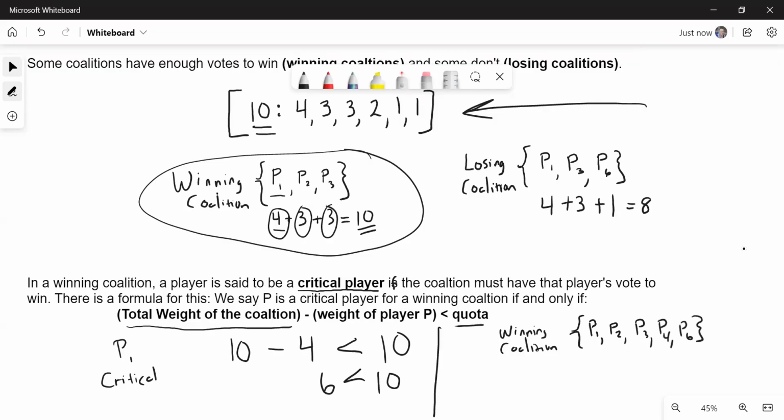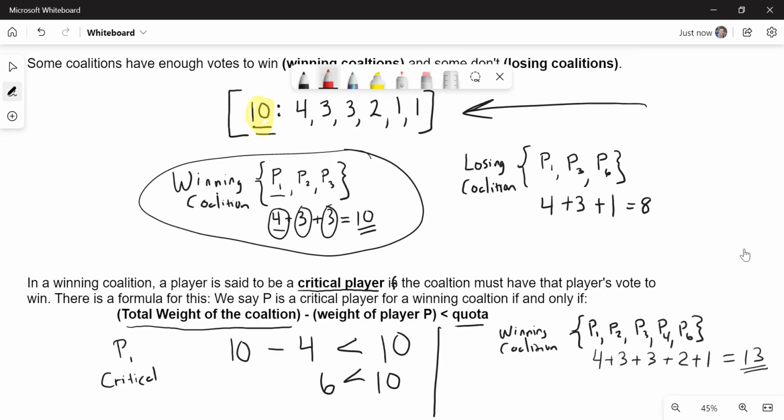Right, if you look at the weight of this system, the total weight, it would be 4 plus 3 plus 3 plus 2 plus 1, which would be 13. All right, now, it is not required that we have 13 votes to win. Remember, our quota in the example that we're looking at only has to have 10 votes to be a win, to be passed. Okay, so some of these players aren't necessary, right?